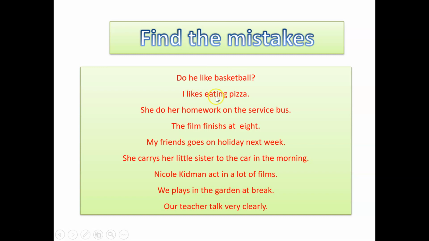Second one, I likes eating pizza. Of course, we need to take a look at the personal pronoun as I said before. So here, the mistake is this S. We need to omit the S. So the correct answer is, I like eating pizza. She do her homework on the service bus. The correct answer is, she does her homework on the service bus.